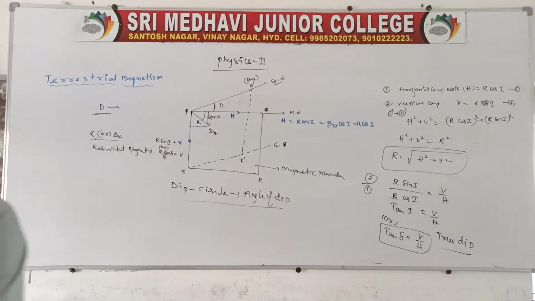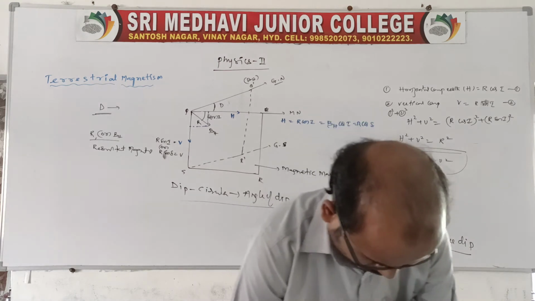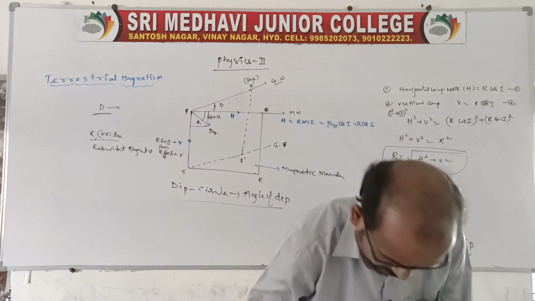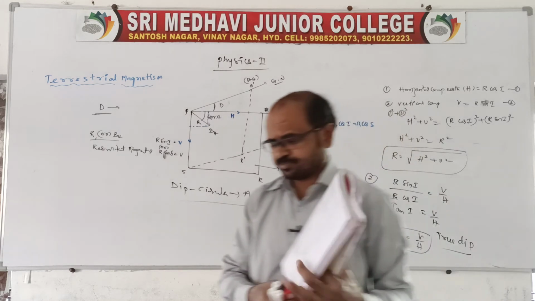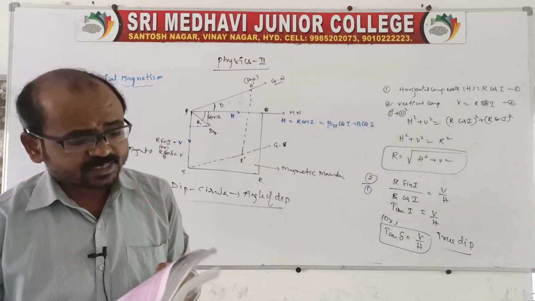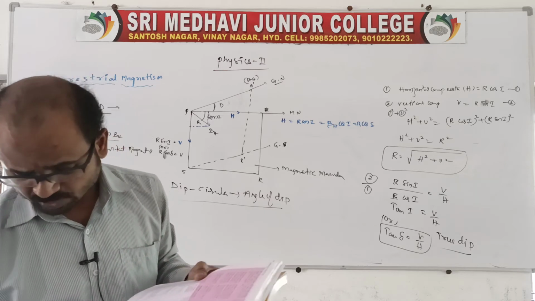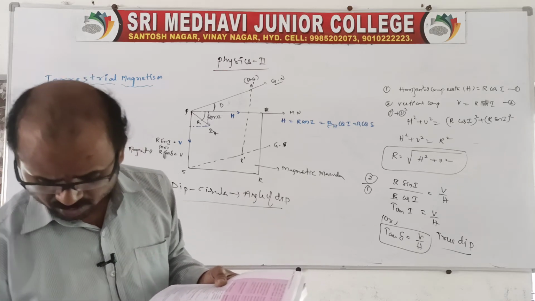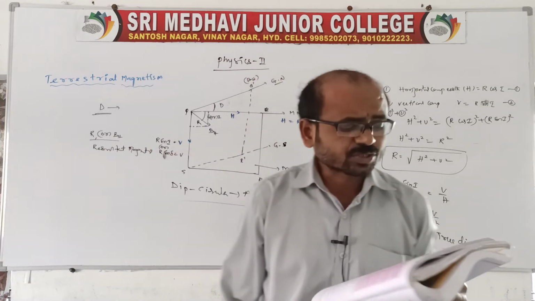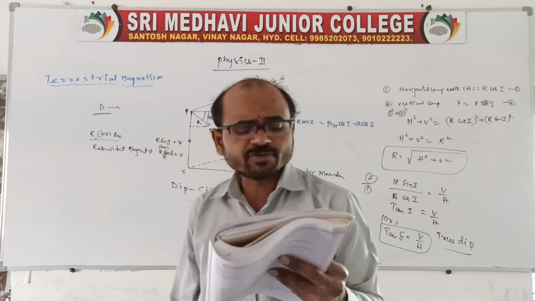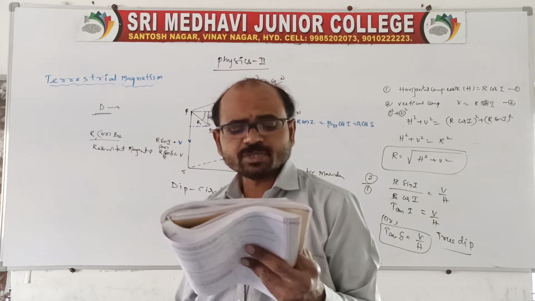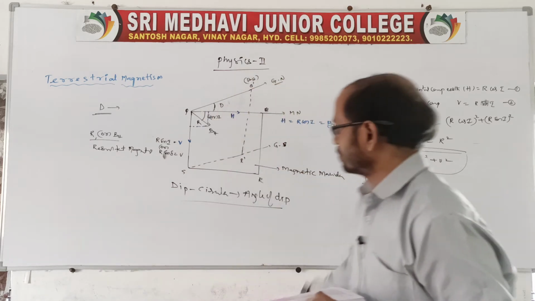Open the material again. There is a question given. Take page number 240, because on this basis they are asking 2 very short answers from this chapter. So without fail, read all the very short answers and come to question number 4. Explain the elements of earth's magnetic field and sketch the relationship between the vertical component and horizontal component of dip.